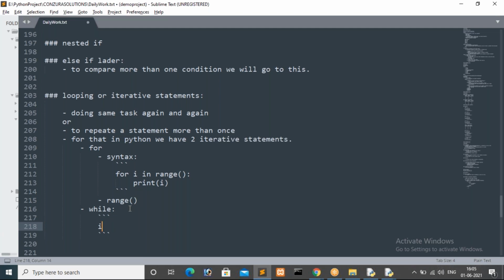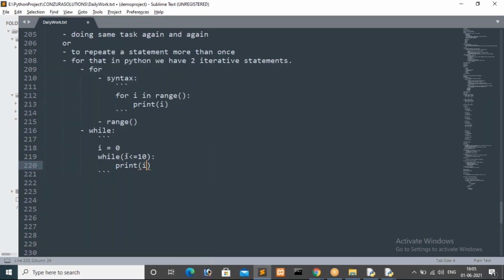So we have to initialize the value, I is equal to 0. Then we write while of condition, while I less than or equal to 10, then colon, and we print the I value. Here the beginning value of I is 0. In the first case the condition is true, so in each iteration I want to increase the I value by 1 after printing, so I will use I is equal to I plus 1. That's it, guys. There is no change.